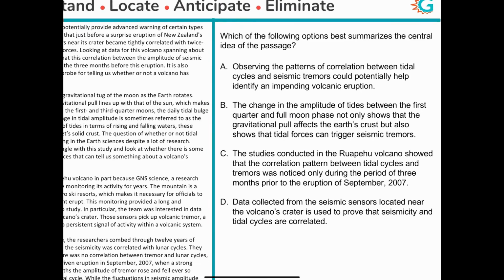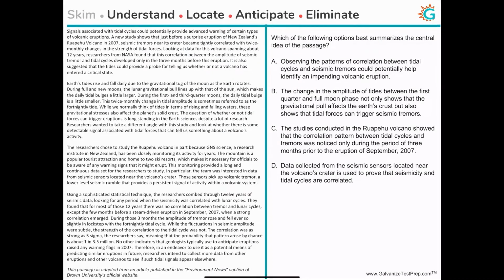So let's look at a main idea question. Which of the following options best summarizes the central idea of the passage? Okay, so this is the main idea question right here. They're talking about the central idea or the principal concepts and so on. That's how they will word this question.